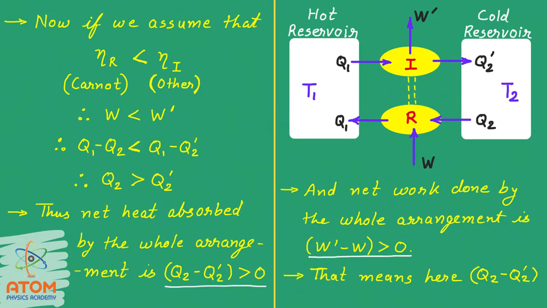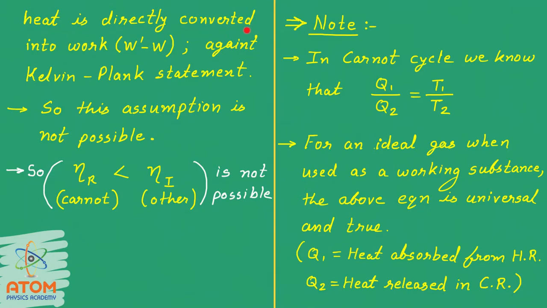So in other words, we can say that Q2 minus Q2 dash heat is directly converted into work W dash minus W, which is against Kelvin-Planck's statement. That means this is against the second law of thermodynamics. So we can say that our assumption is not possible. Meaning eta R less than eta I is not possible.